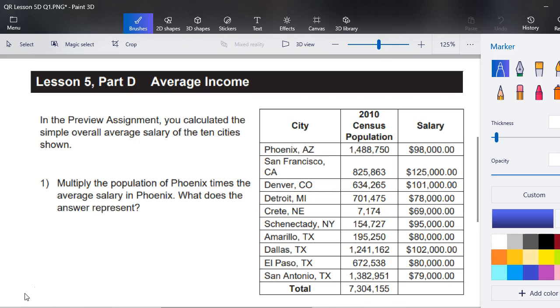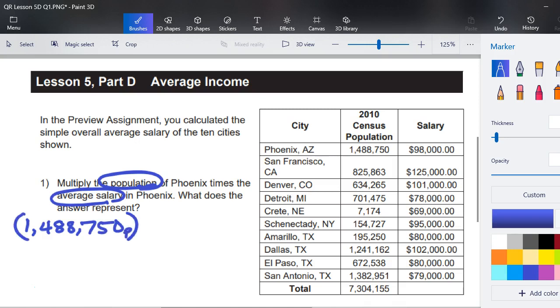So the question asks us to multiply the population of Phoenix times the average salary in Phoenix. Population in Phoenix is 1,488,750 people. It is always good to have a unit. Times an average salary of $98,000 per year per person. They're asking us to multiply these together, so I'm going to try on my calculator.